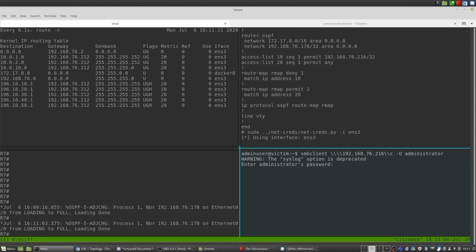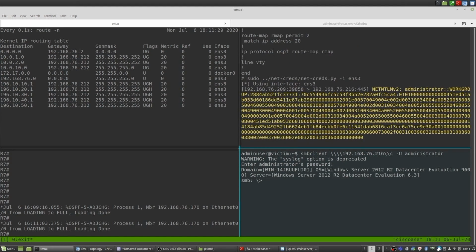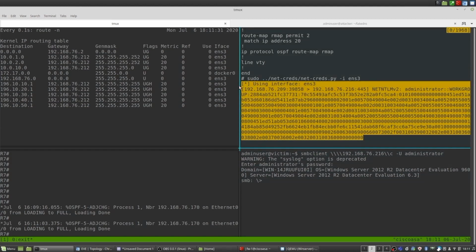Now once I've entered the password in, you'll notice that netcreds will print out a net_entellium hash. This means we've successfully managed to redirect the traffic of that victim.